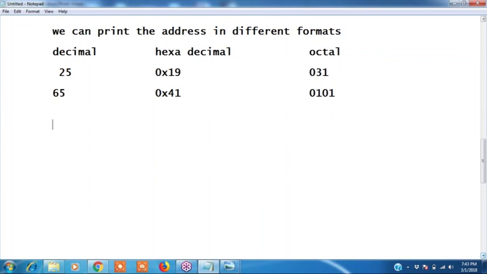How to print a decimal format? We have the format specifiers %u and %lu. And hexadecimal format: how to print an address in hexadecimal format? %p or %lp and %x. And the octal format, %o prints it. Okay? Write this first.